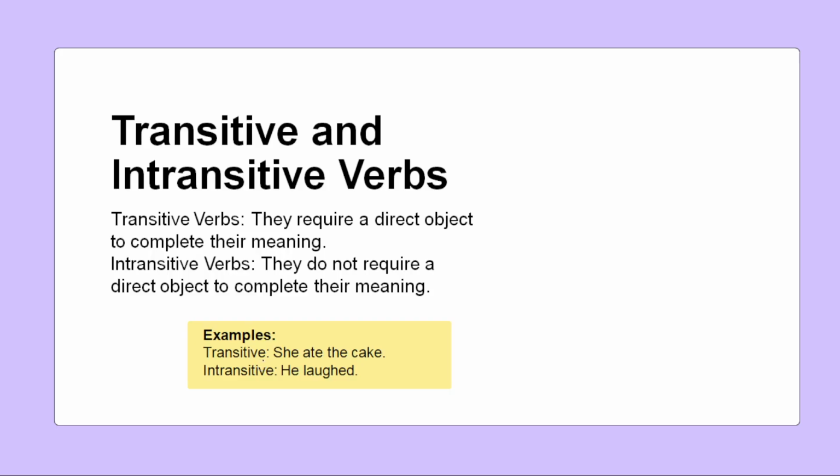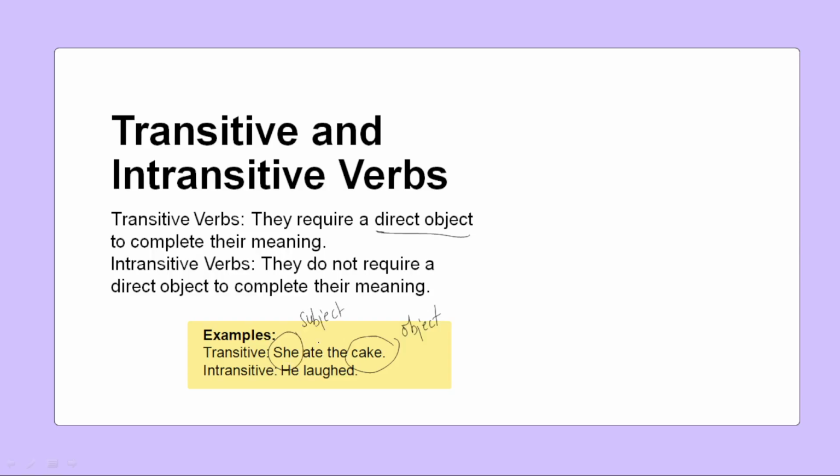Done. And coming to transitive and intransitive verbs. What is a transitive verb? A transitive verb requires a direct object. What is a direct object? Here, if you see the example, she ate the cake. Here the object is the cake and she is the subject.